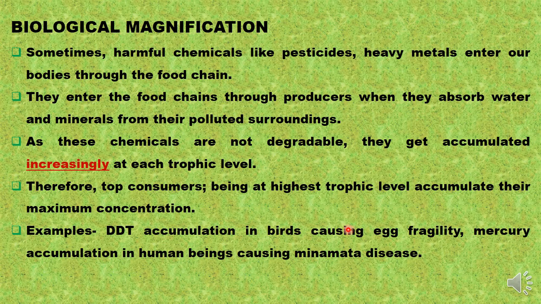Similarly, if untreated waste from the factories is released in local water bodies, and it contains mercury, then from the aquatic plants, through small insects, through fish, and ultimately to human beings at the topmost position of the food chain, when they consume those fish, mercury concentration was found to be maximum in the tissue of human beings, and its accumulation causes a severe neurological disorder known as Minamata disease.